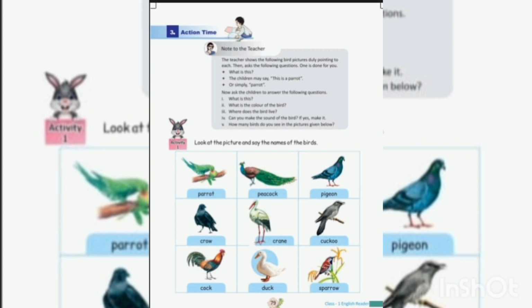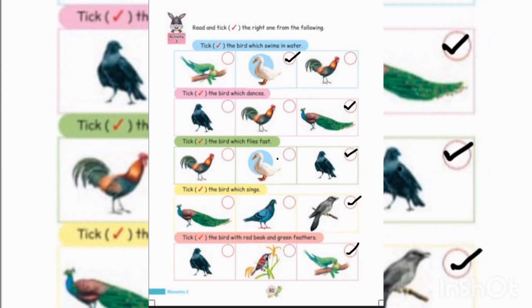9. What is this? This is a sparrow. What is the color of the sparrow? Sparrow is a mix of black, gray, and brown. Where does the sparrow live? Sparrows live in nests in our surroundings.